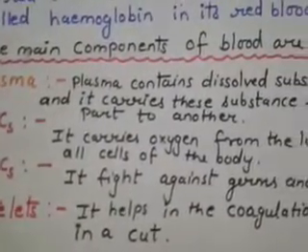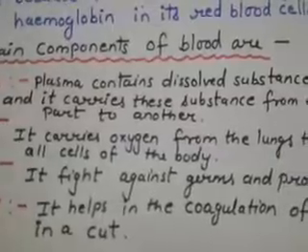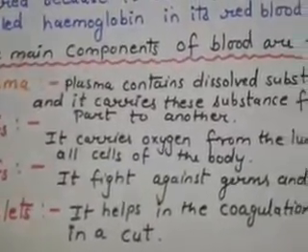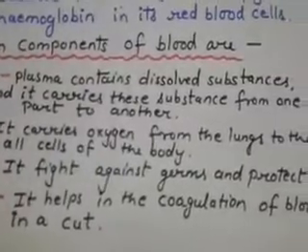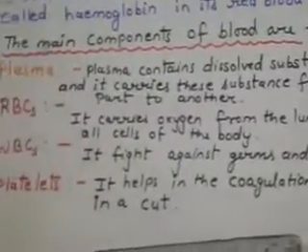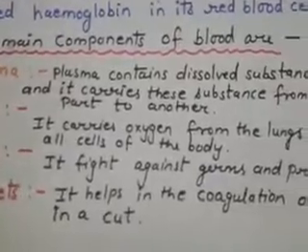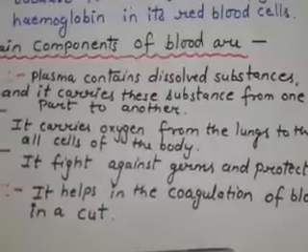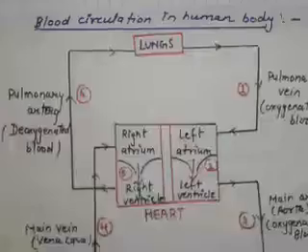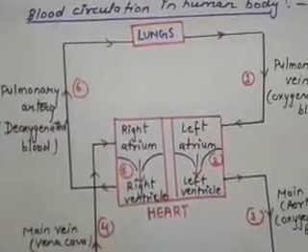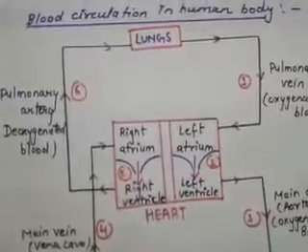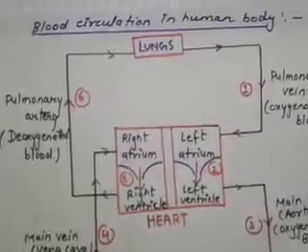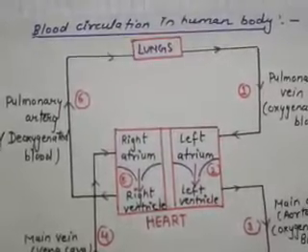RBC, red blood corpuscles, carry oxygen from the lungs to all cells of the body. WBC, white blood corpuscles, fight against germs and protect us. Last are platelets. They help in the coagulation, or we can say clotting, of blood in a cut or wound. Our heart is a muscular organ, triangular in shape, and as big as our fist. It beats about 72 times per minute.